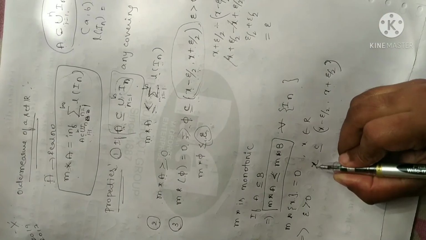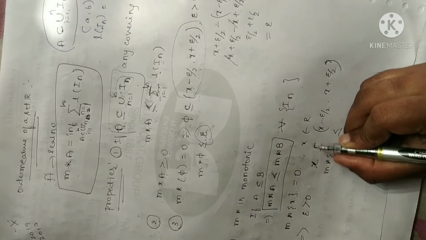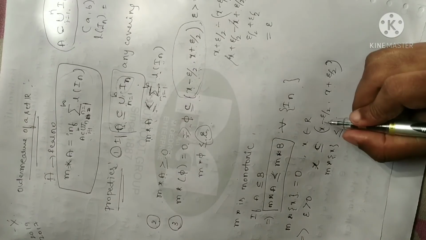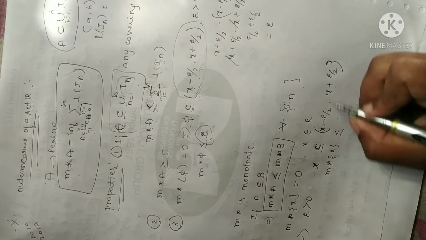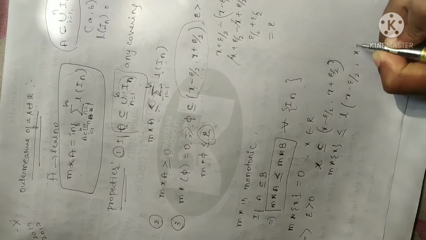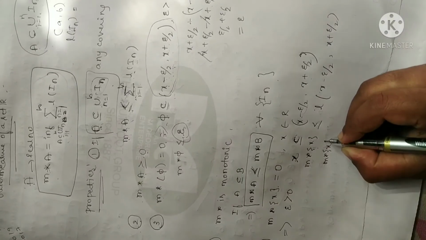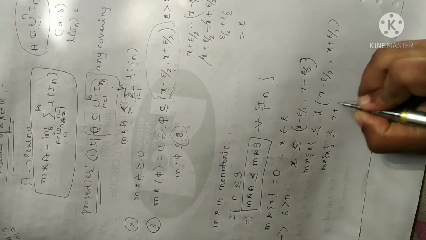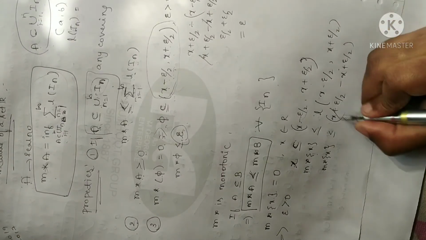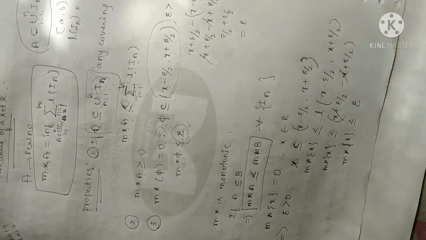Now apply measure on both sides of this equation. So you will get M star x is less than or equal to, since it is monotonic, as I already told you in property 4, I can write subset as less than or equal to. When you take measure here, it becomes length as per the definition: length of x minus epsilon by 2 comma x plus epsilon by 2. Let me calculate the length: x plus epsilon by 2 minus x minus, you have minus of minus, it becomes plus. So you will get M star x is less than or equal to epsilon.